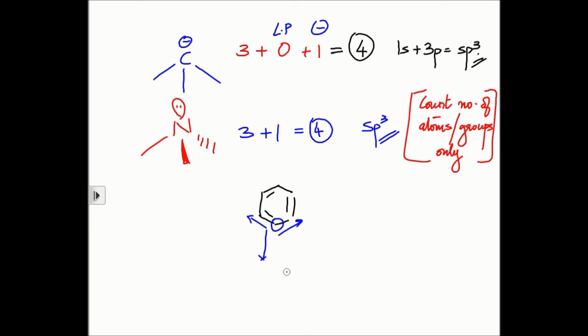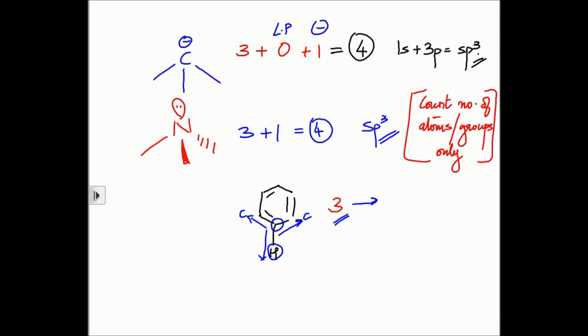This carbon is attached to 1 carbon to its left, one carbon to its right, and a hydrogen below, right? It is attached only to 3 atoms. But note that it is forming 4 bonds. But am I counting the number of bonds formed? I'm not counting the number of bonds formed. I'm only counting the number of atoms it is attached to. And this carbon is seen to be attached only to 2 other carbon atoms and a hydrogen atom.